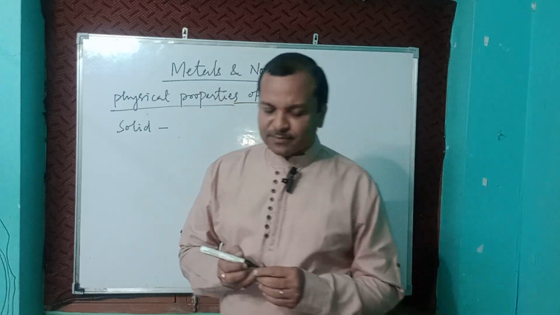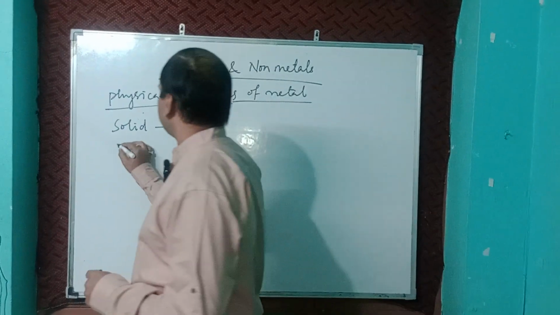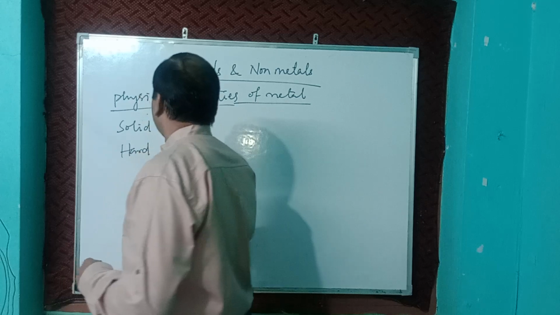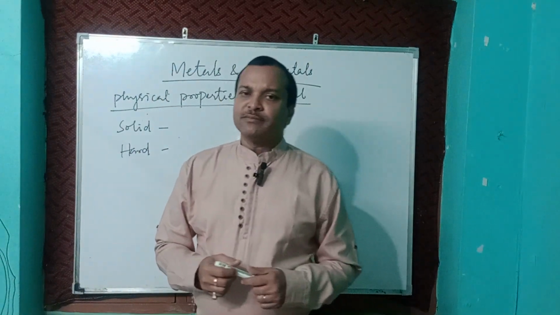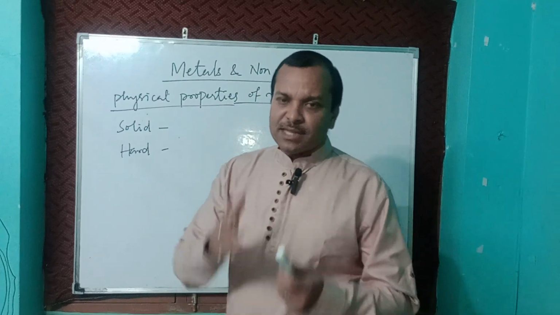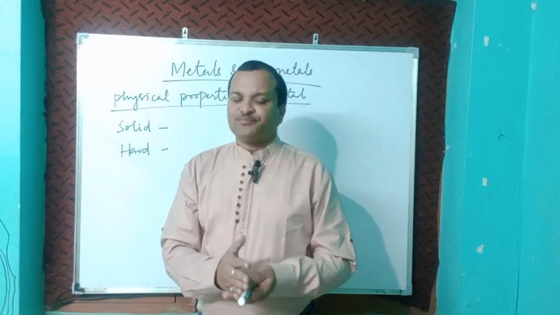Metals are generally hard. Some exceptions are there, like lithium, potassium, and sodium. They are very soft metals. They can even be cut with a knife.